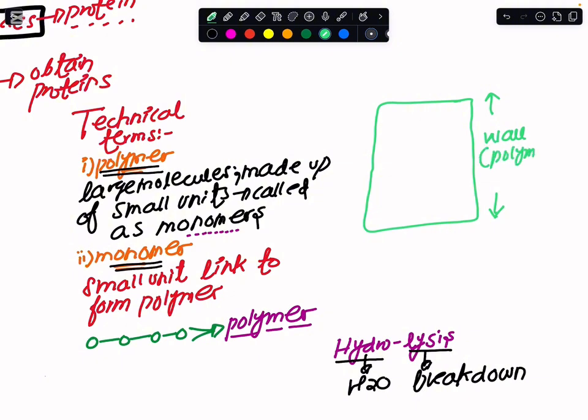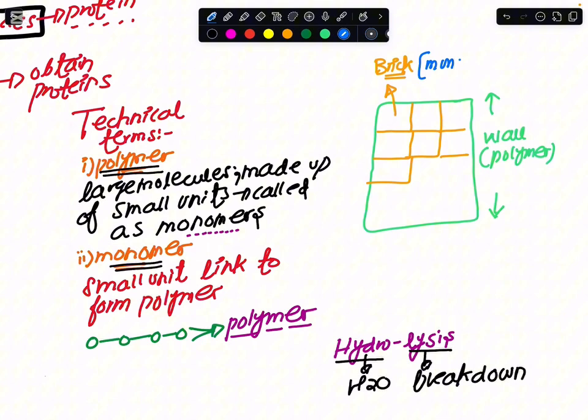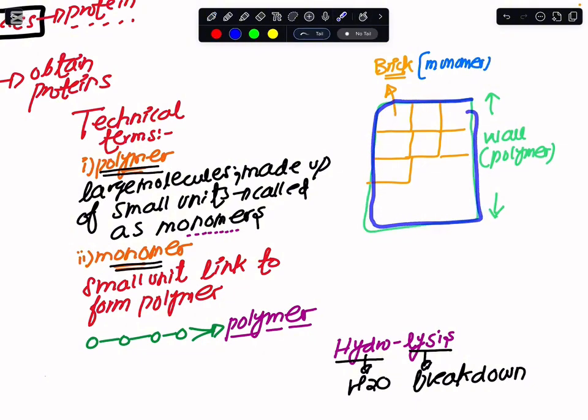This wall has small repeating units that make it up, and these are the bricks. In technical terms, the brick is the monomer, and brick and brick combine with one another to make the wall. Likewise, when we have monomers and keep linking them over and over again, we end up making a large molecule, and that large molecule is the polymer.